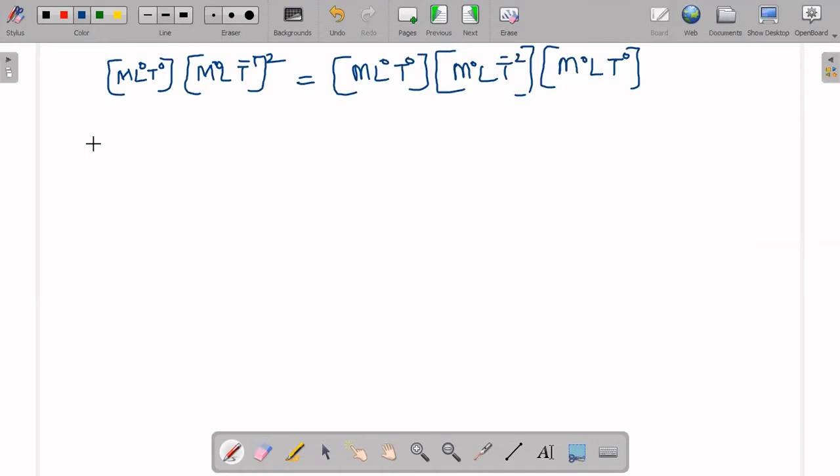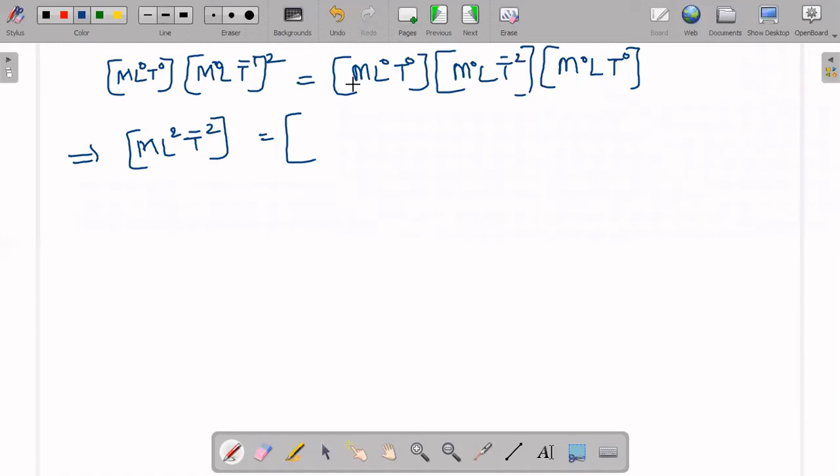Now if I simplify it, M is there, M I will write. L power 0 T power 0 is not required to write. Now here we get L square, L power 2, and T power minus 1 squared, so T power minus 2 will come. This is the left-hand side. And we will check what we get on the right-hand side also.